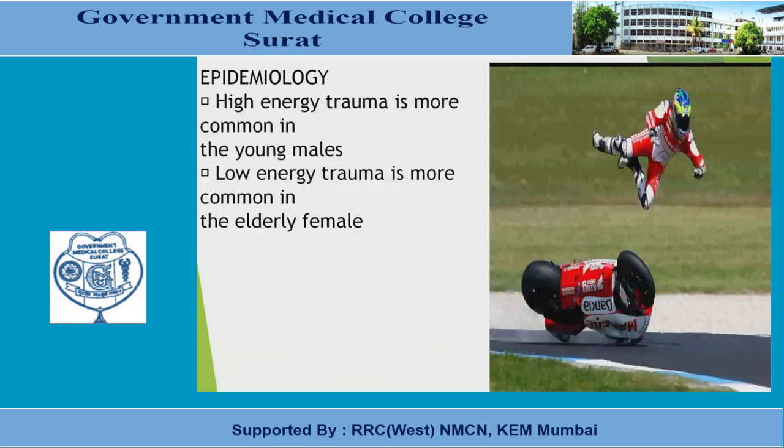What is the epidemiology? How does the fracture occur? In a young male, high energy trauma is required to cause a fracture of the shaft of the humerus. It is not caused by trivial trauma. Trivial trauma can cause a shaft humerus fracture in elderly patients.